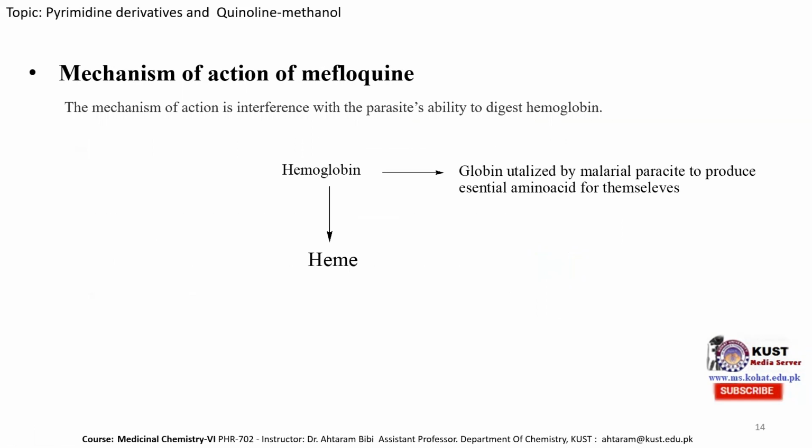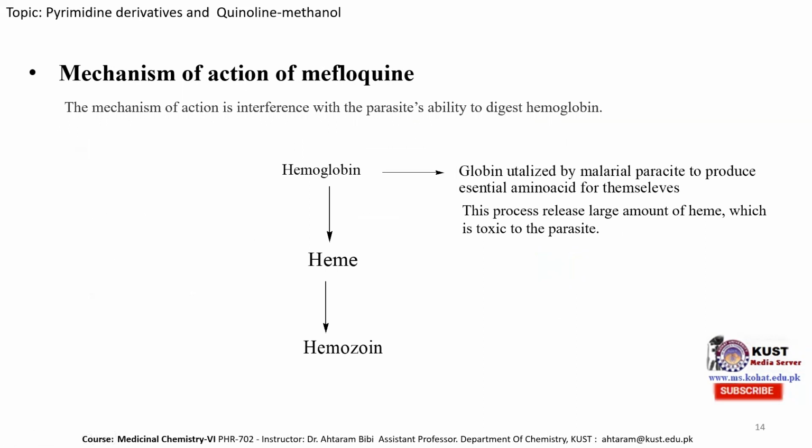In this process, a large amount of heme molecule is released, which is highly toxic to the parasite. But then the parasite polymerizes this heme molecule to hemozoin. So to protect itself, the parasite polymerizes heme to the non-toxic hemozoin molecule.